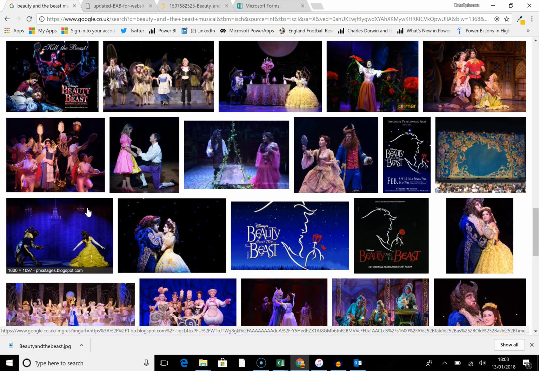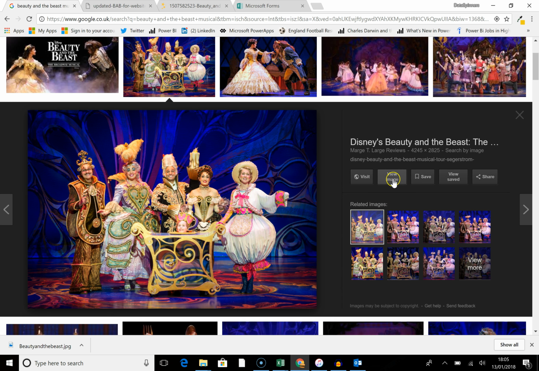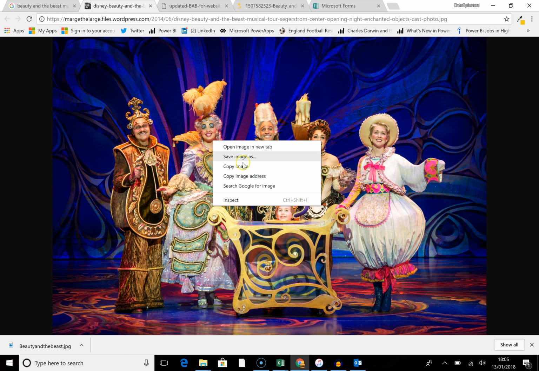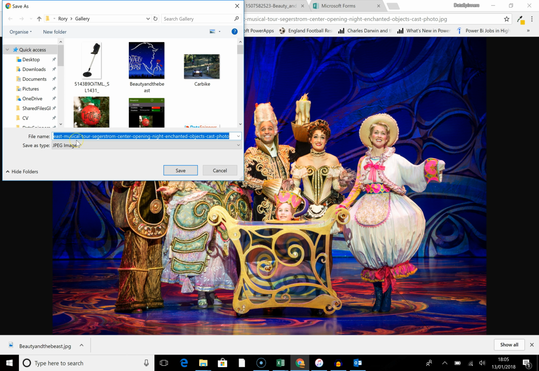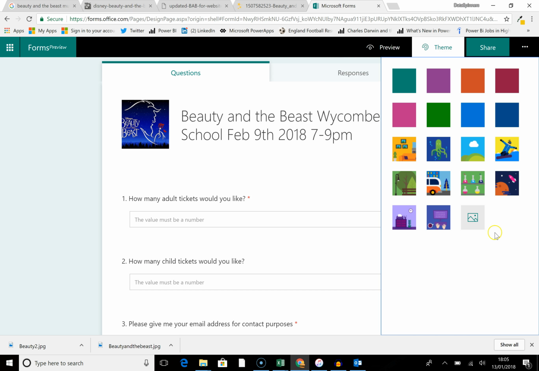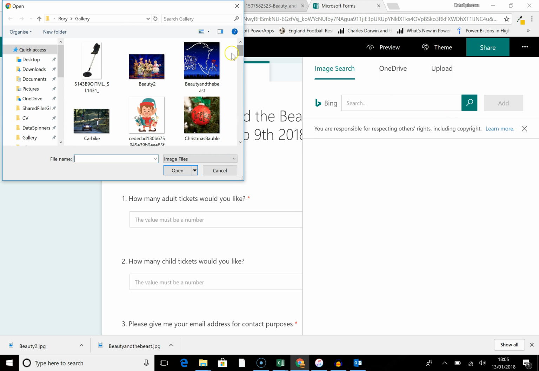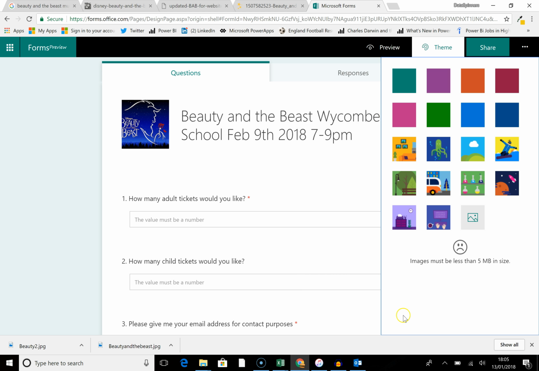So I'm going to have a little crack at this and see what we've got. Let's just go with that one, something I can actually find. View image. Okay, right click, save image as, and put beauty 2. Good, save. Okay, I've got that. Back onto Microsoft Forms. I'm going to go down there, go to upload, and grab beauty 2, and then in I go.